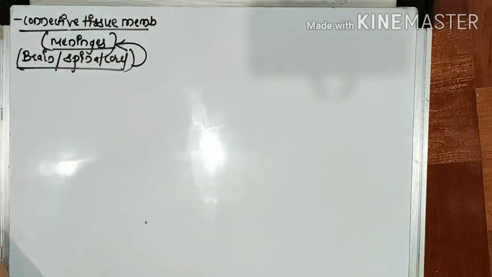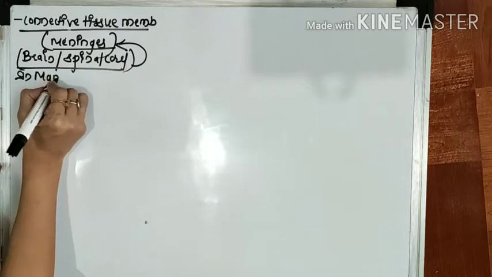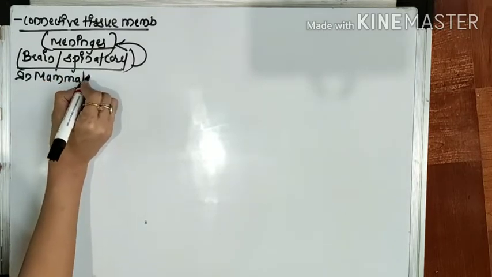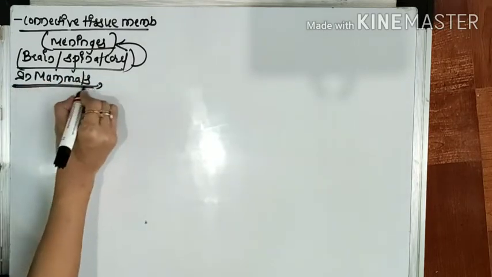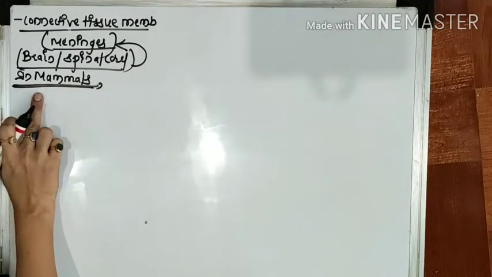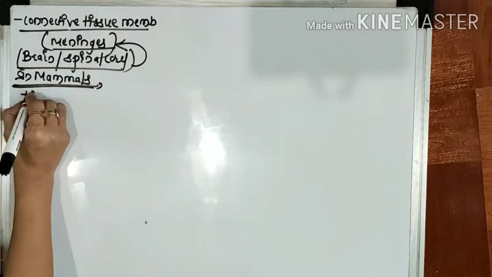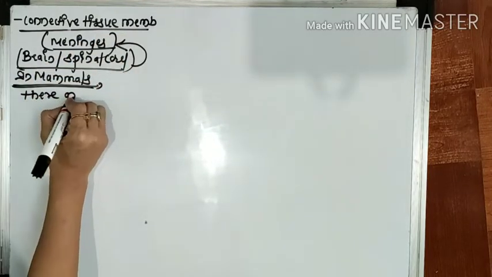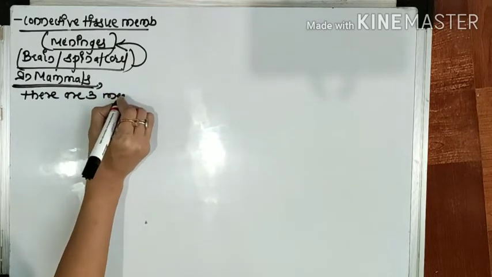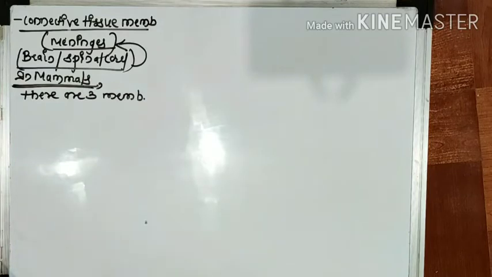Okay, so in mammals, I am talking about mammals. We are mammals, right? Why are we mammals? Because we have mammary glands and we give birth to the young ones. That's why we are mammals. So in mammals, there are three membranes that cover the brain and spinal cord.